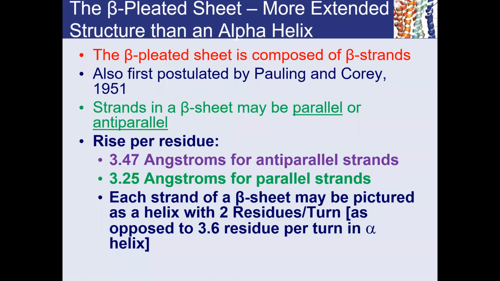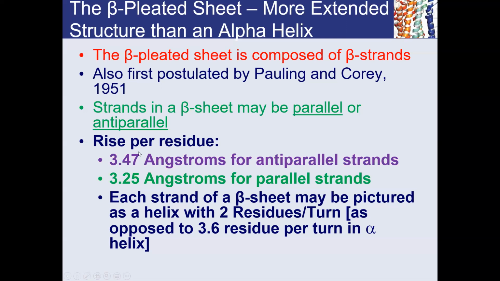That's cool, right? Now let's talk about the second type of secondary structure, which is the beta pleated sheet. What are beta pleated sheets? Beta pleated sheets are another type of secondary structure where you have a more extended structure than the alpha helix. Remember the alpha helix had 1.5 angstrom rise per residue.